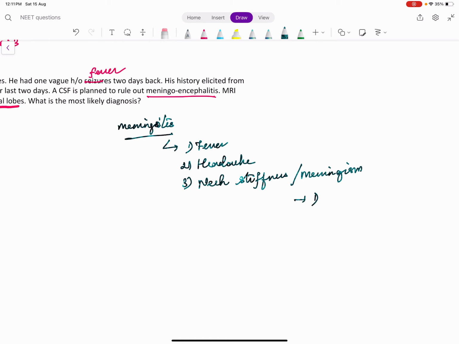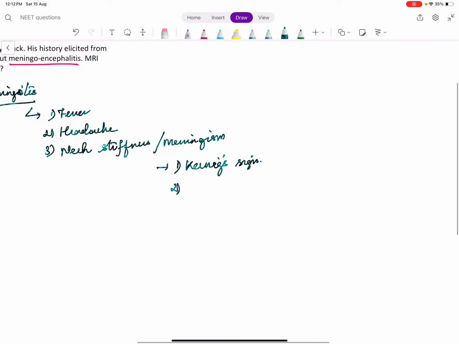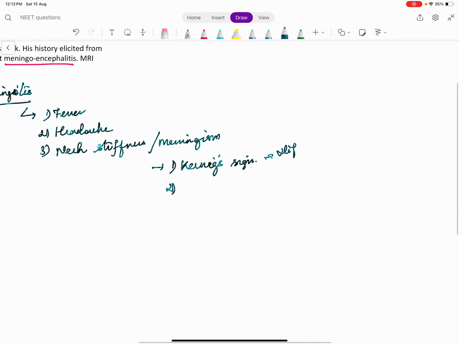So one is Kernig's sign. Kernig's sign is if you try to extend a fully flexed knee and hip, if you try to extend the knee, there will be difficulty in extending a flexed knee. You can see some videos which can come as video based question. Difficulty in extending a fully flexed knee and hip.